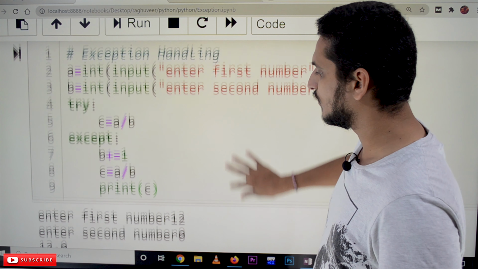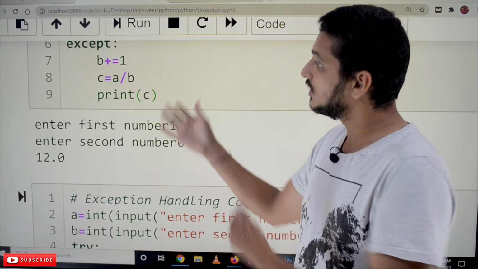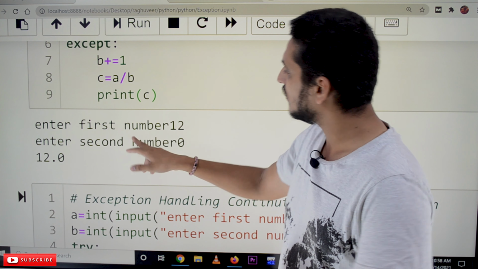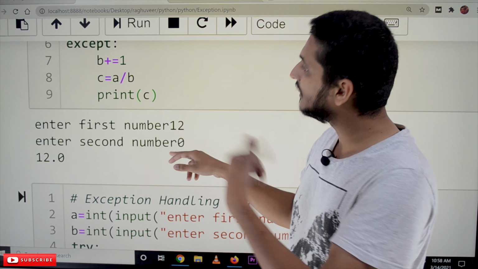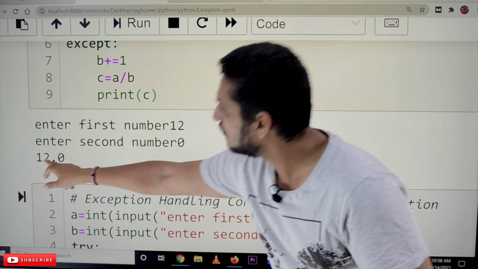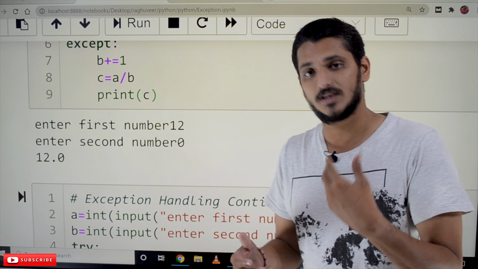So what's the output we got here? Enter first number is 12 and the second number is 0. So it's raising an exception, which is handled at the except block. What are we doing? We are increasing the B value, so 12 divided by 1. What's the output? 12.0. That is how we are handling the exceptions.